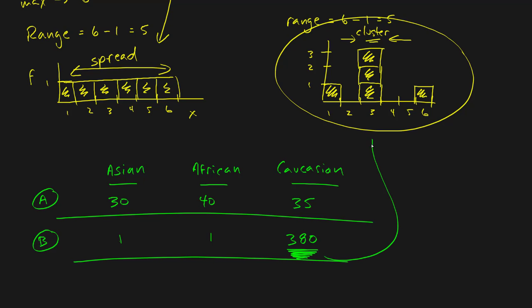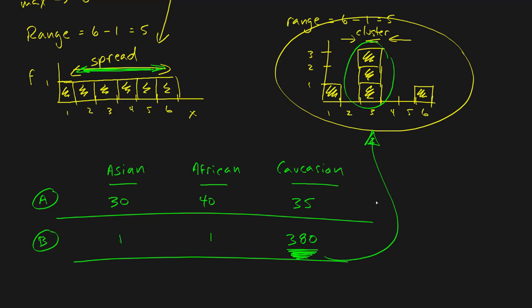That's the same as what we're seeing up here. The majority of our data is clustered right around the 3. This means that there is less variation. When things cluster up towards the center, it's not as spread out. Here, things are more spread out. There's more variation. The range fails to notice that.